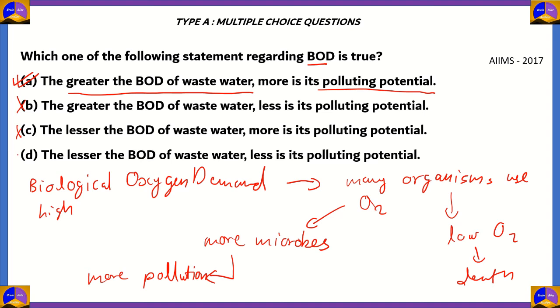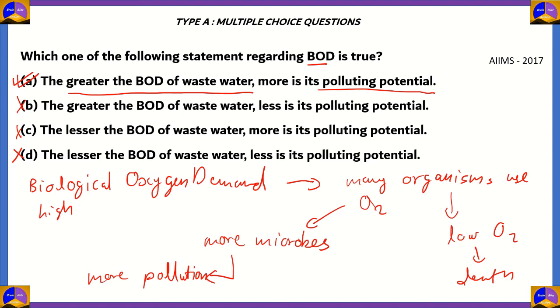This sounds correct, but it's not entirely correct because BOD is used for finding biological pollutants. Even though there is less BOD, you can still have chemical pollutants such as DDT, other pesticides, etc. So even though you have less BOD, that doesn't exactly translate to less polluting material.